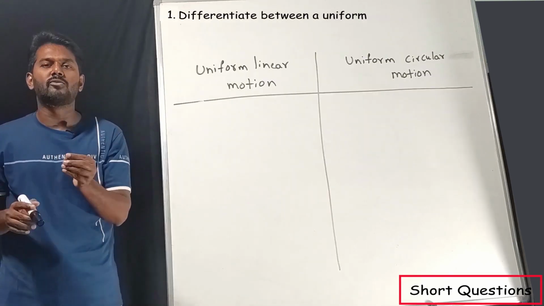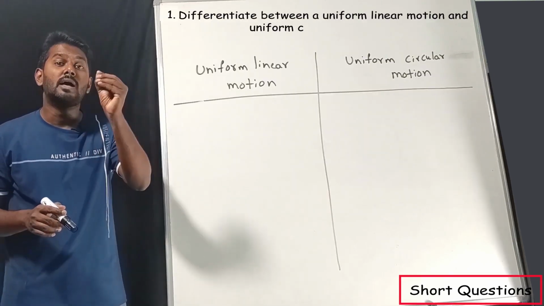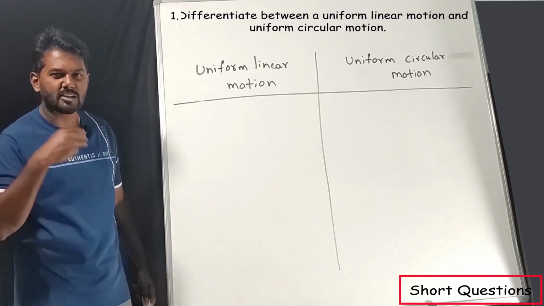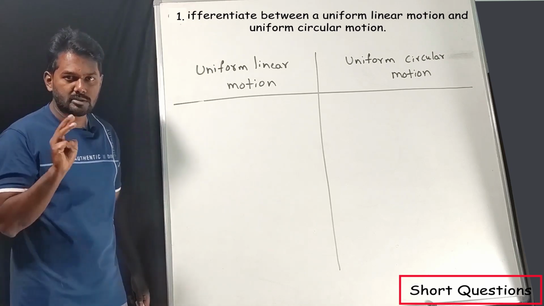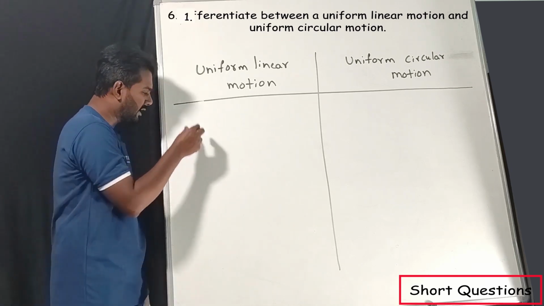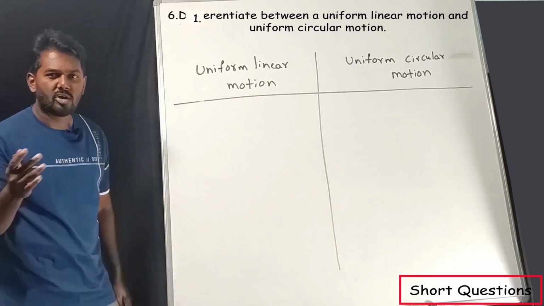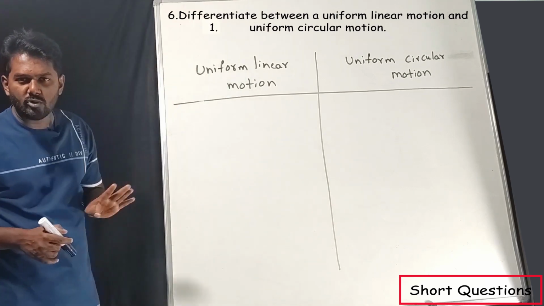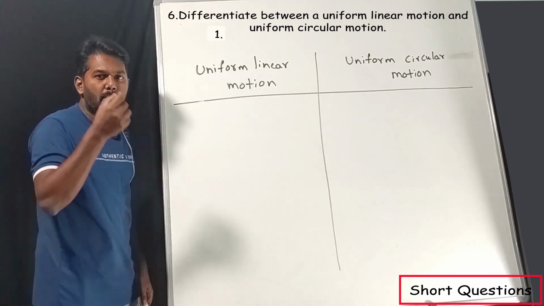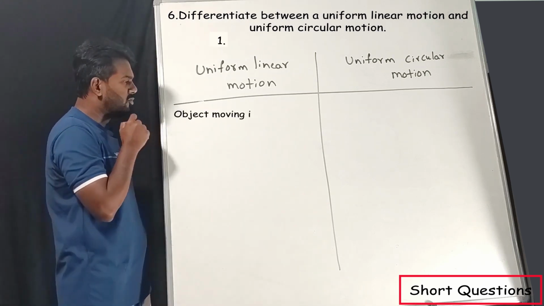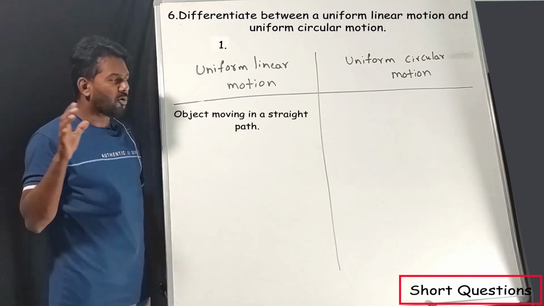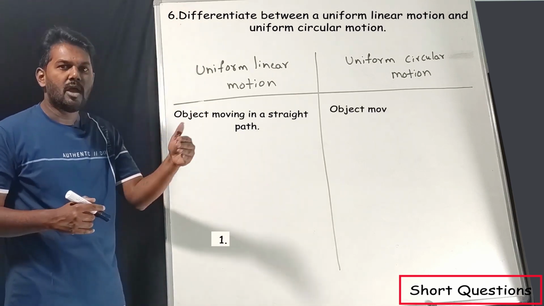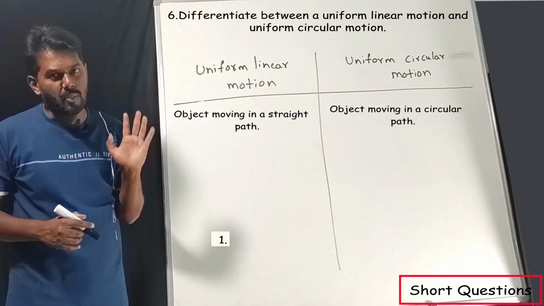Differentiate between a uniform linear motion and uniform circular motion. See, when it comes to differentiation kind of questions, you can expect it for a maximum of 3 marks. For 3 marks, you have to write 3 points on each side. So, I will get full marks. Now, first point. Uniform linear motion. What do you mean by linear motion? A body or an object moves in a straight path. When it comes to circular motion, a body moves in a circular path.